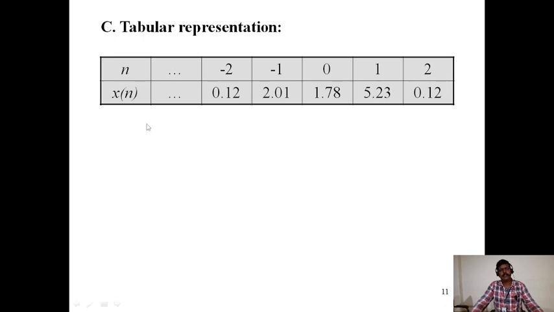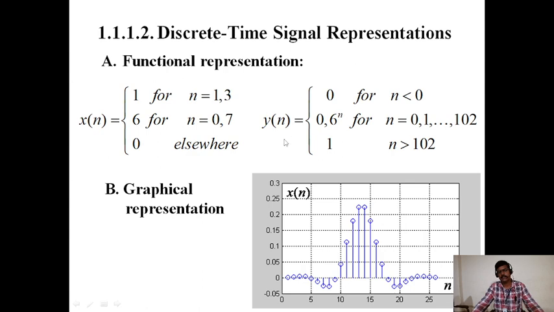Tabular representation: n is equal to 0, 1, 2, minus 1, minus 2, and for these we have values like 0, 1.78. These are the values, a different representation. See, this is x of n, and this is n.